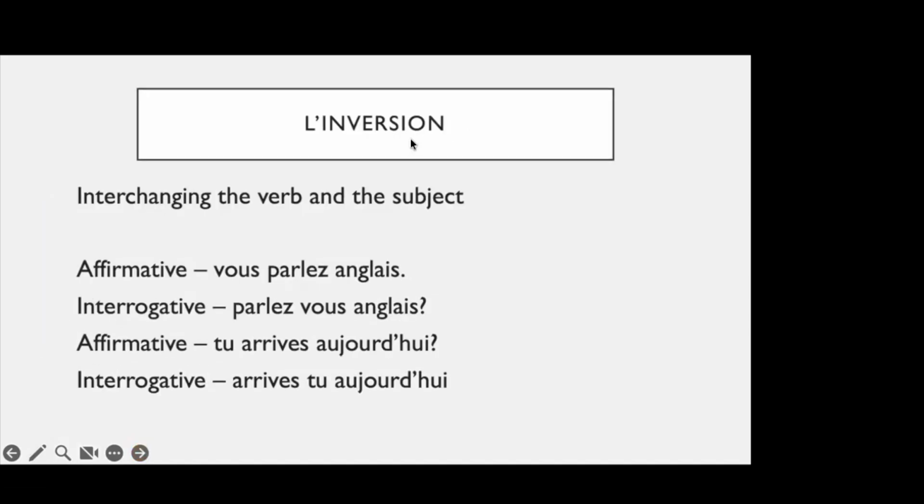Now the most important part, the most important way in which the questions are constructed in French. So the third way is l'inversion, the inversion. अब inversion का क्या मतलब है? What does inversion mean? So इसमें दो चीजें हमें ध्यान रखनी है. We need to really take care of two things in here, which is we never try to translate it, because when you translate it in English, it doesn't mean anything.